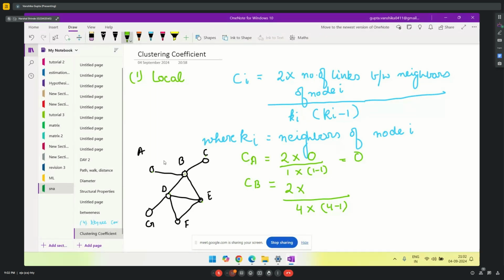Now let's see how many neighbors are forming a link. There is no link for A, there is no link for C, there is a link between D and E. So there is just one link between the neighbors. So if you solve this, you get 1 by 6.